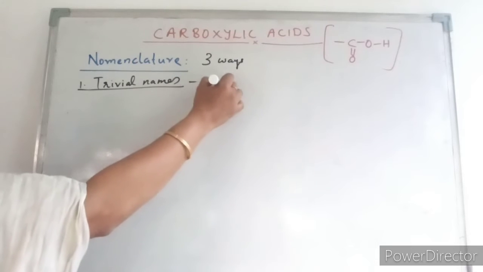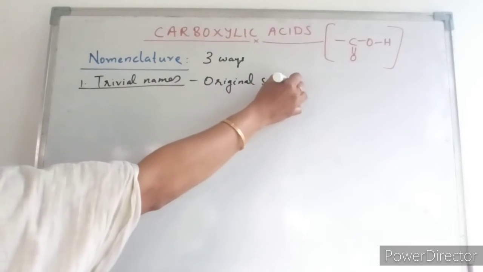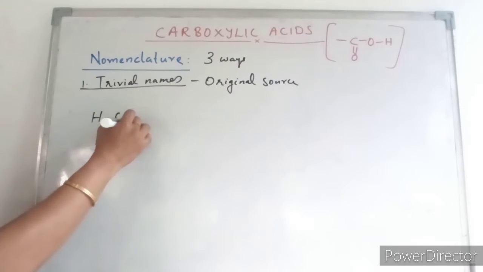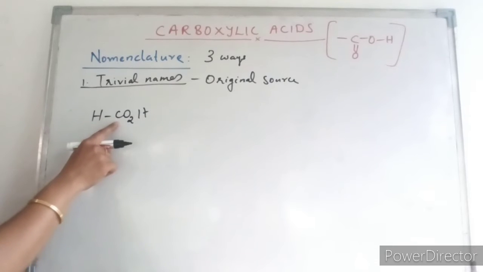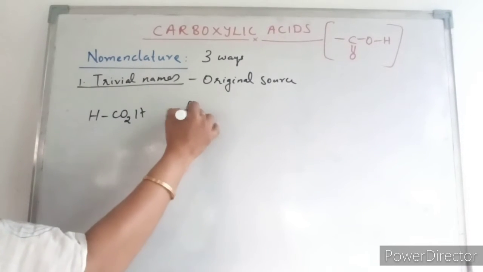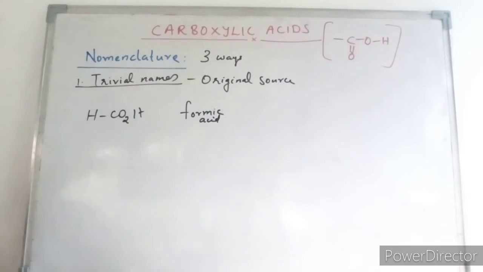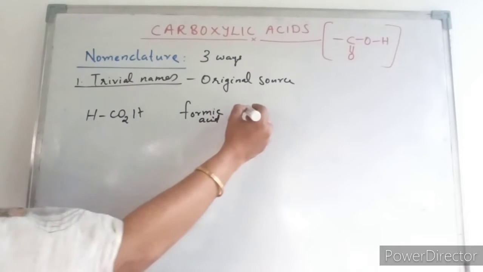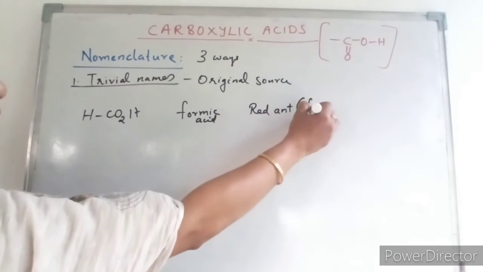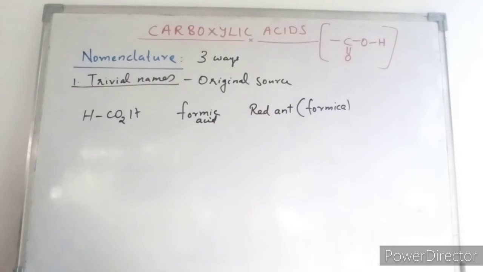For example, the first member of carboxylic acid, with carbon number 1, is called formic acid. The source is the red ant, formica, from which formic acid came.